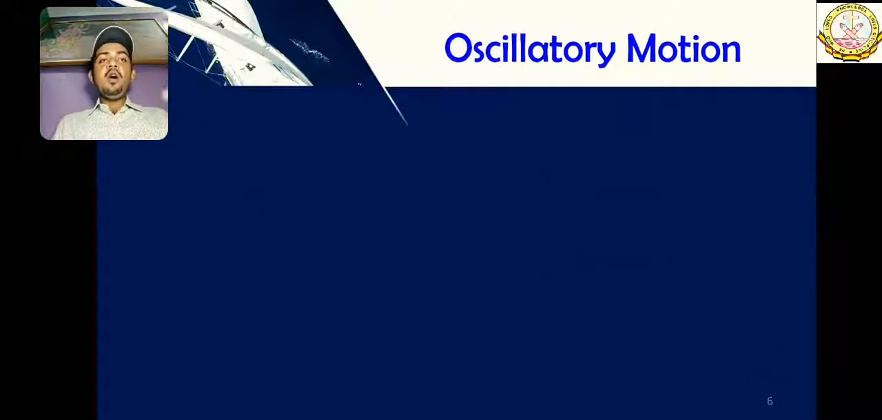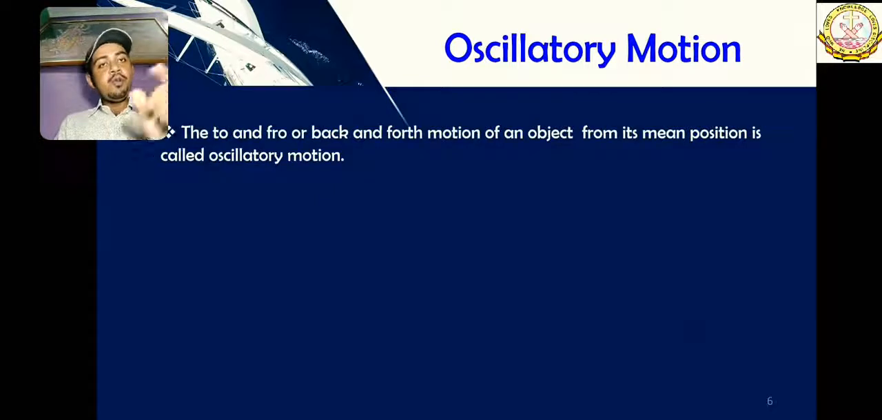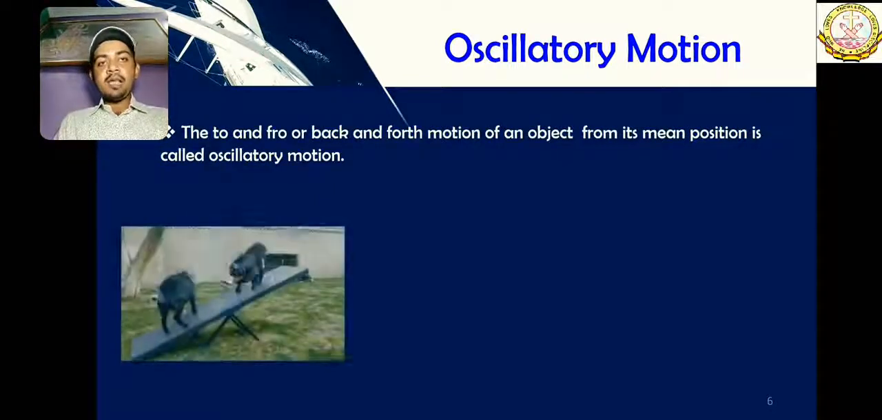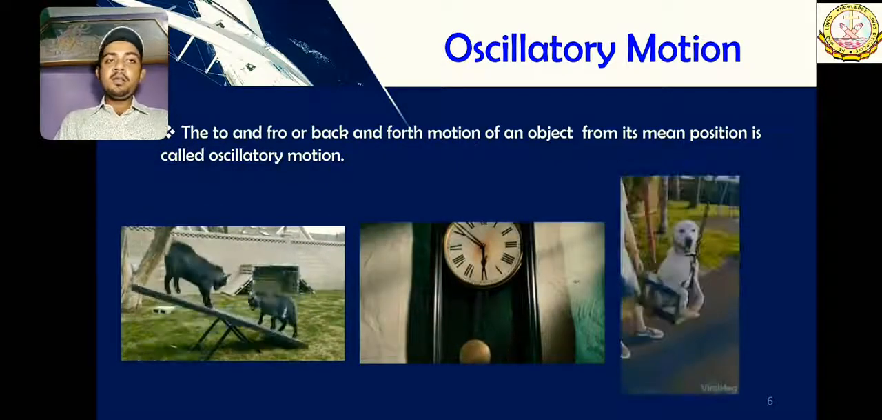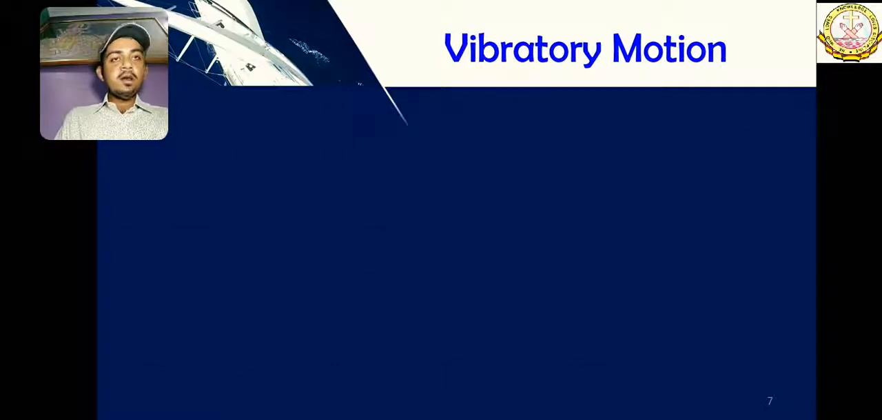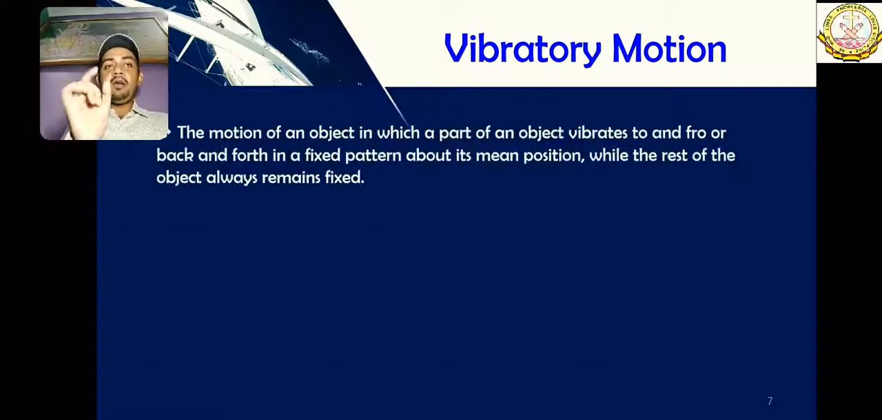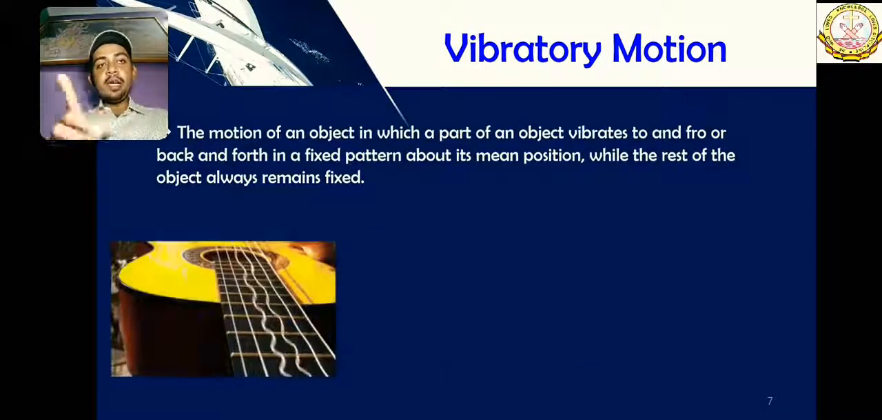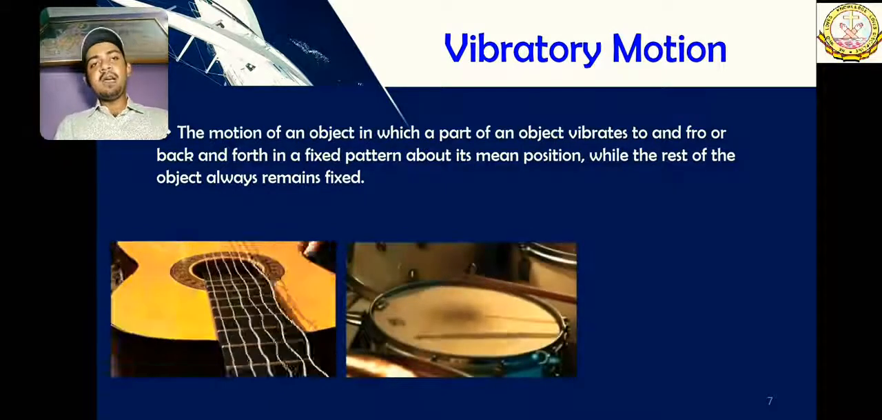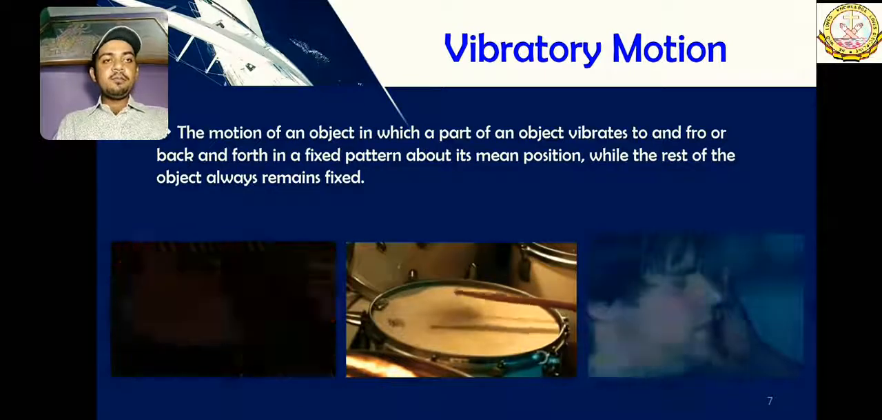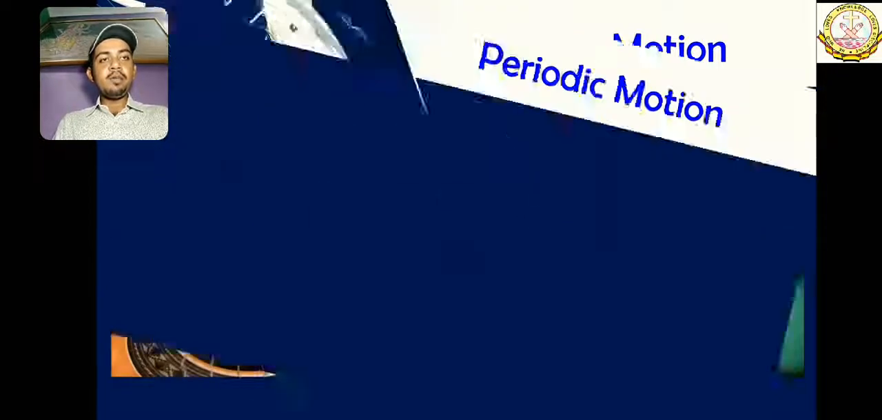Oscillatory motion: the to and fro, back and forth motion of an object is called oscillatory motion. Like these swings, this pendulum. Then vibratory motion, when one particular object vibrates and the rest remains fixed, like the strings of a guitar, the drum. I'm not sure about this one, whether it is vibratory or not.